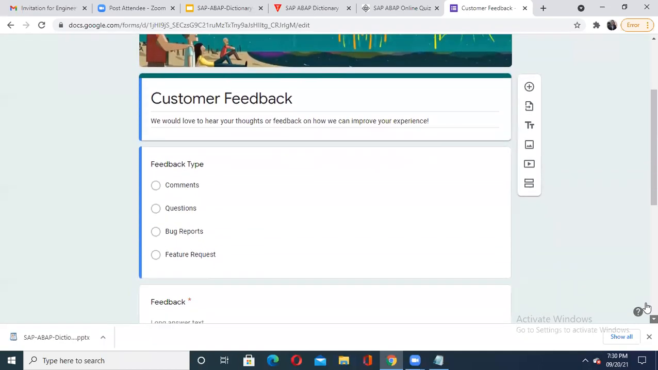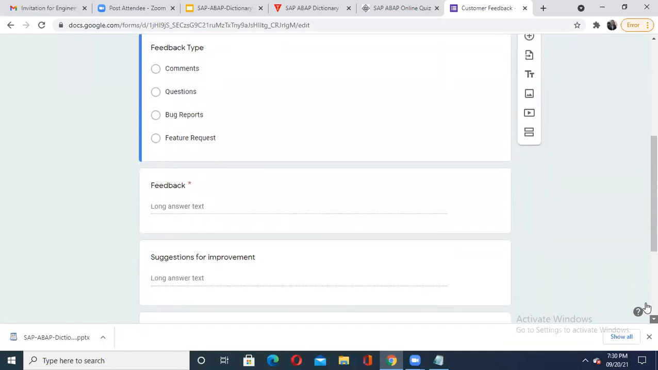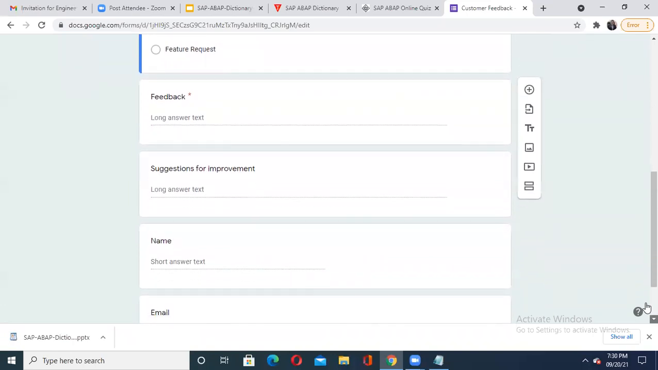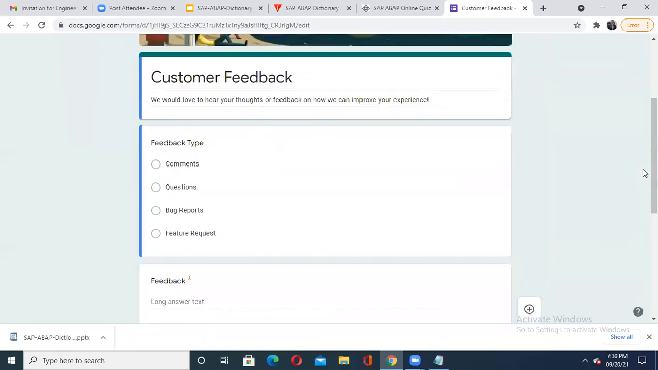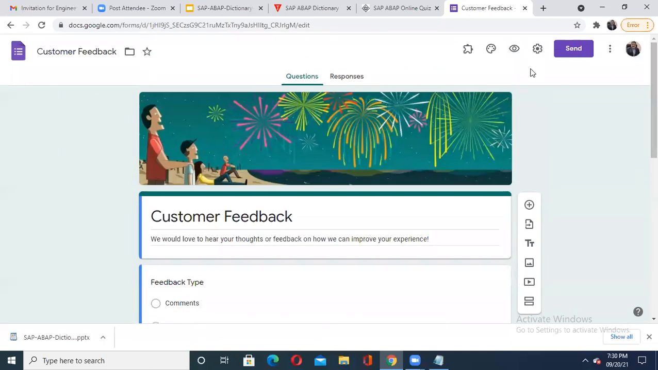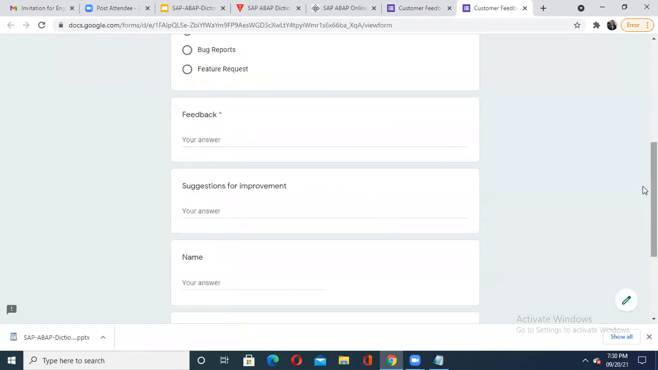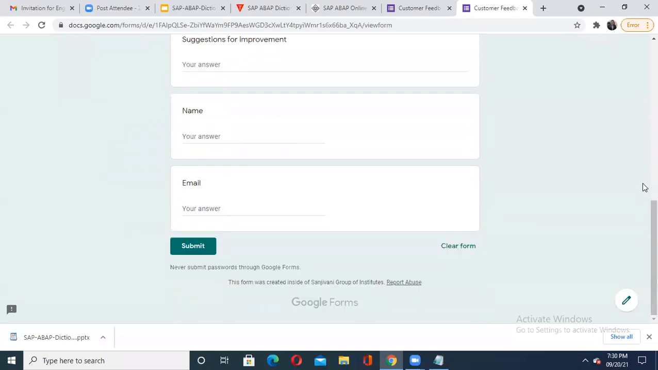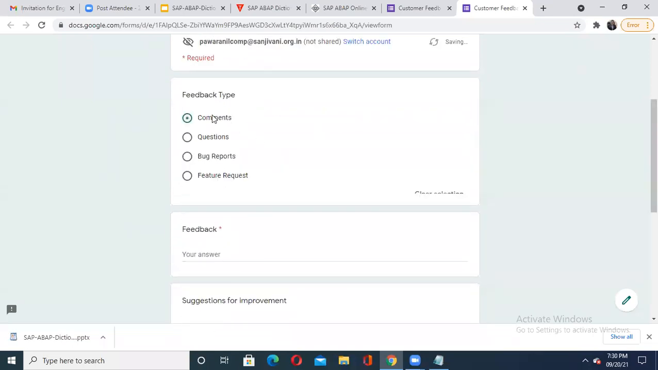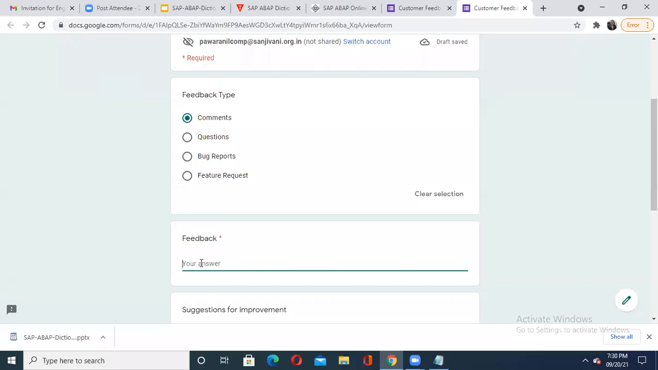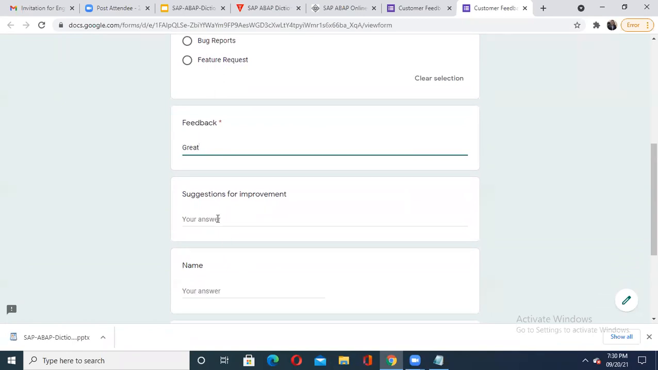Suppose this is the customer feedback form. I am using all these things as they are, not changing anything. Suppose the customer feedback form is created this way, and I want to take feedback from a particular customer. I'll just run the preview for all of you. When I show you the preview, actually I'm showing you the front end of that application. Suppose I fill in the feedback, saying great. Usually users interact like this.